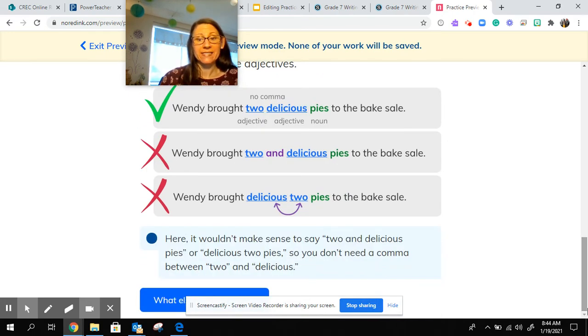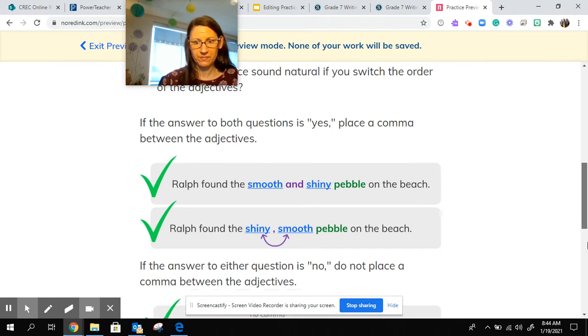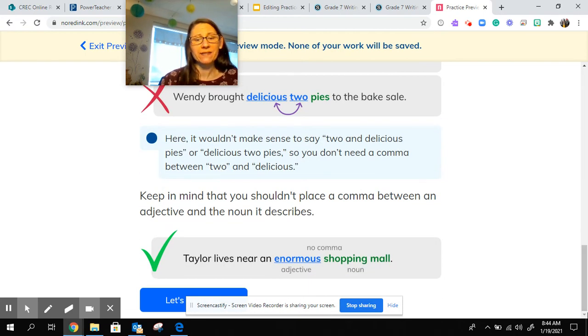Here, it wouldn't make sense to say 2 and delicious pies or delicious 2 pies, so you don't need a comma between 2 and delicious. What else? Keep in mind that you shouldn't place a comma between an adjective and the noun it describes. So if there's only one, you do not put a comma. Taylor lives near an enormous shopping mall.